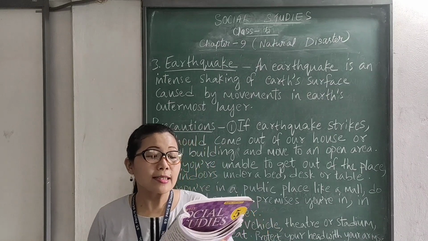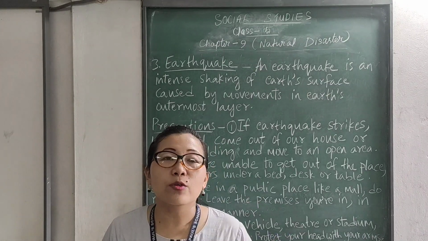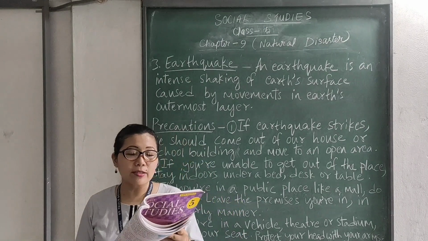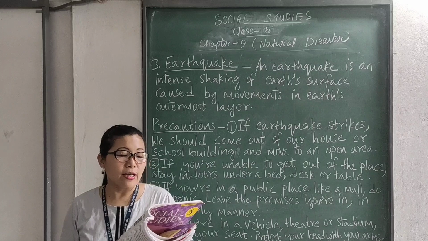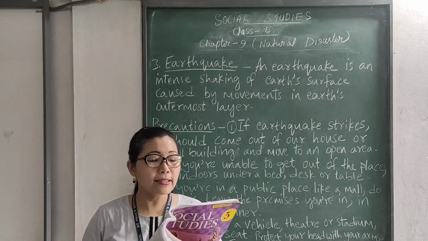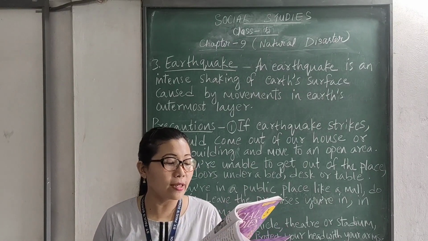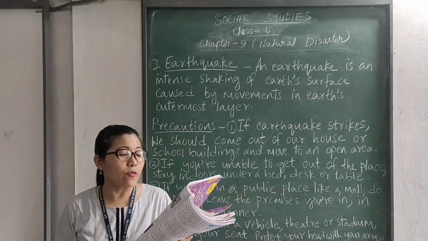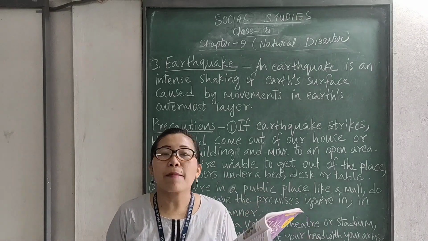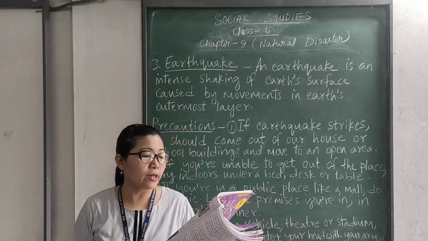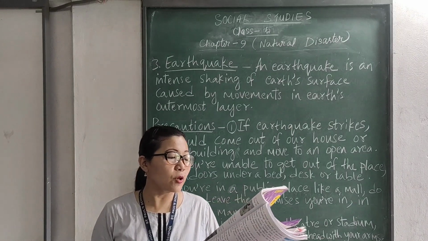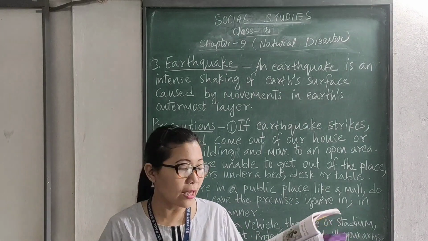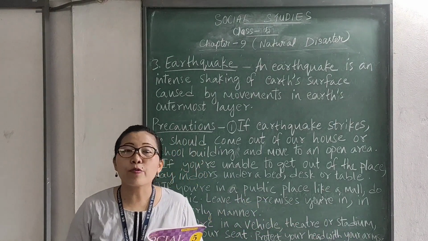Okay, and the scientific study of an earthquake is called seismology, and the instrument which measures the intensity of an earthquake is called the seismograph. Okay, and the place from where an earthquake starts is called the focus, and the place above the focus on the surface of Earth is called the epicenter. So you have to know this. Okay, Richter scale, seismology, seismograph, focus, and epicenter. You can see from your book, that is on page 56.